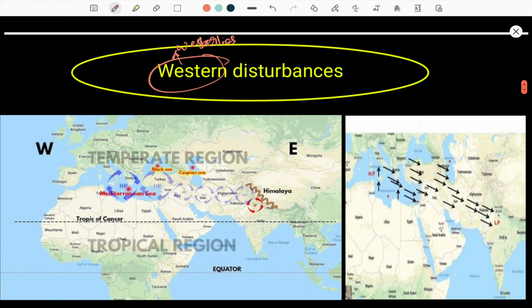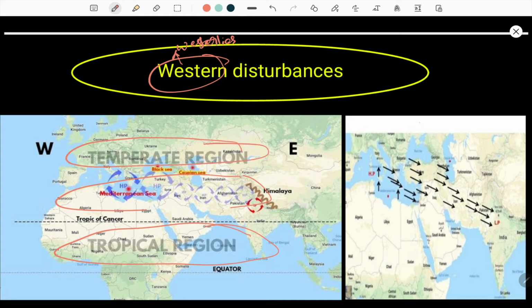Okay, when you look at the first image, this is a tropical zone, and above the Tropic of Cancer there is an extratropical zone, and beyond that a temperate region. In the Mediterranean Sea there is a creation of a high pressure belt which is supported by westerly winds.